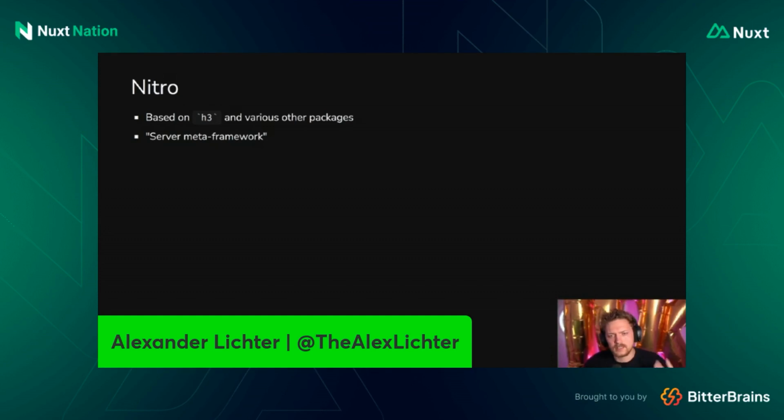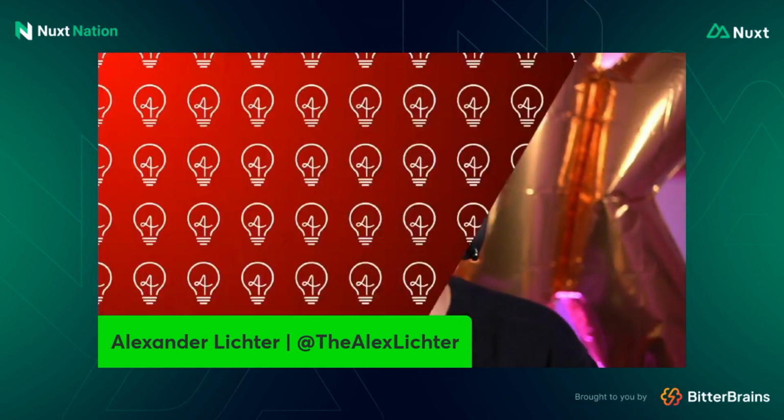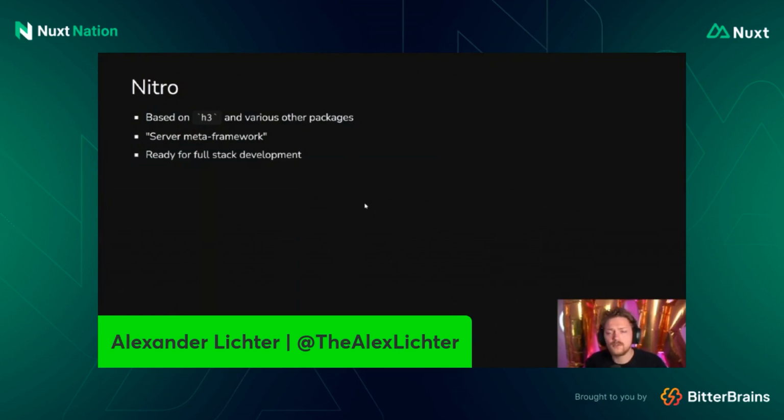Very often, and I did it before as well, you compare Nitro to something like Fastify or Express or Connect or whatever, while Nitro does way more than that, right? It integrates an HTTP framework with a lot of other packages like DB0, like Cross WS, and so on, right? So it's basically doing all these meta things for you. You can still connect with other things, of course, which means that you are ready for full stack development straight away with Nitro and a framework based on Nitro of your choice, or standalone as well. And Nuxt's server engine is Nitro, so that's great.